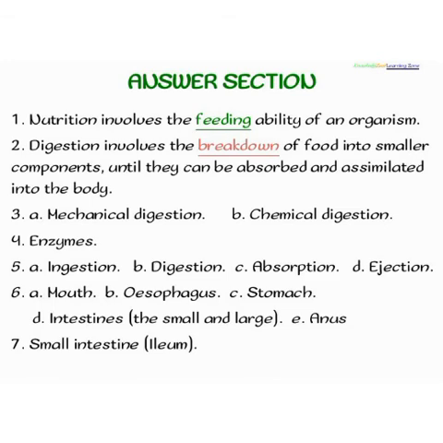Five parts that can be found in the gastrointestinal tract are: we have the mouth, the esophagus, which is also called gullet, we have the stomach for storage of food, we have the intestine, which is the small and the large intestine. And finally, the undigested food, which is the feces, is passed through the anus out of the system.